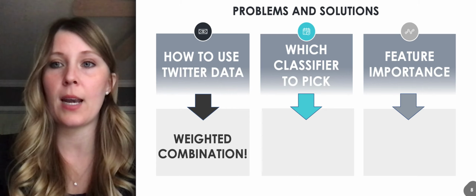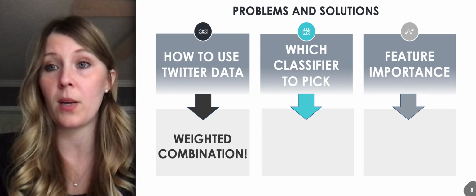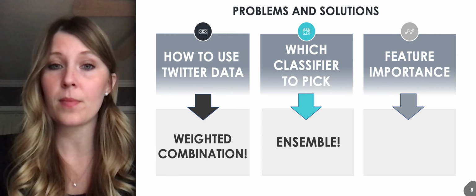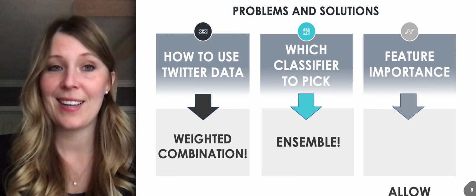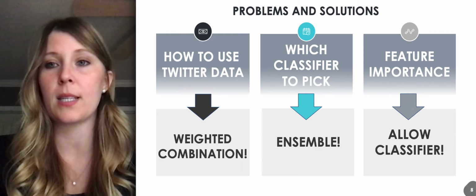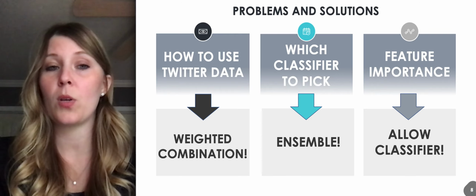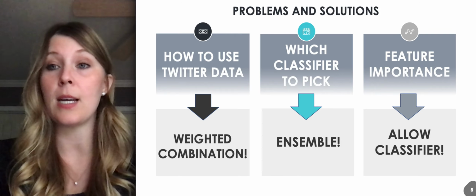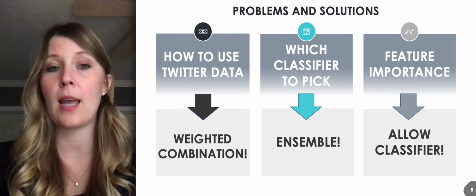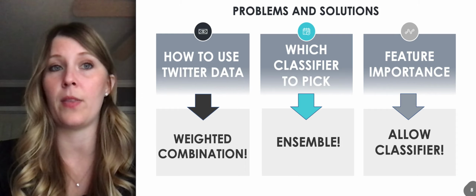Another question that I had was which classifier I should pick, which algorithm is the best. I chose to go with an ensemble so that I could use them all. And then the last question that I had was feature importance. I didn't have to decide whether it's most important that the person is an incumbent, or that they're young or old or whatever. I just gave the information to my classifiers, and I let my classifiers figure out the feature importance.